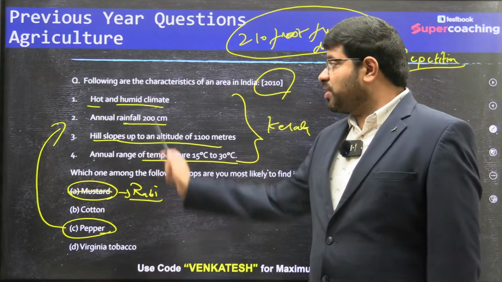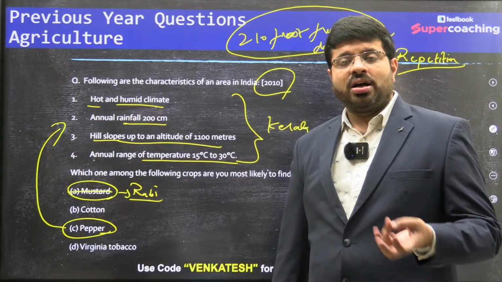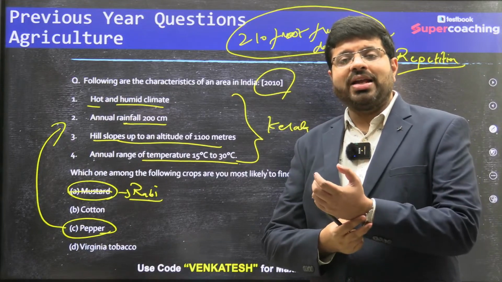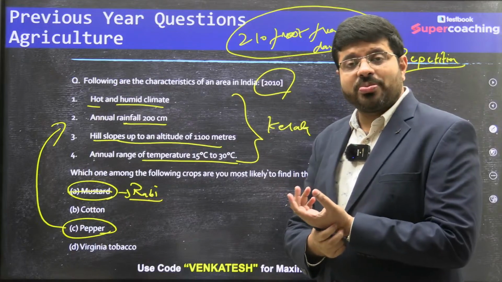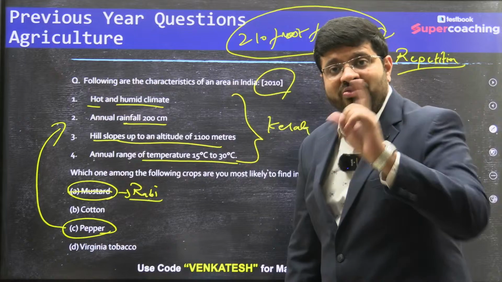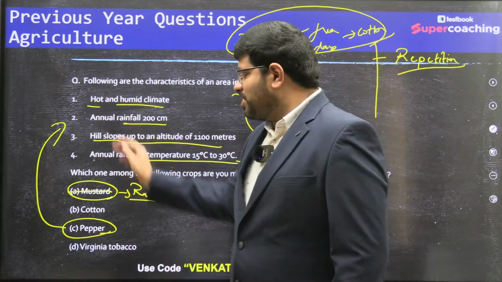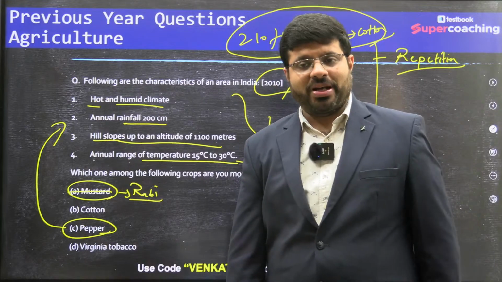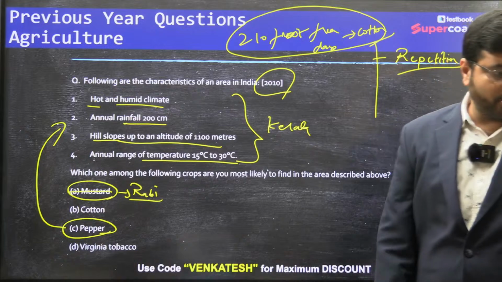Which are the regions which are known for 200 centimeters of rainfall? Karnataka, Kerala, Andaman Nicobar Islands and northeastern states. Among the given northeastern states, which crop is grown? You will come across only one. Even if you know one very dominantly, you should have got this answer right. From the second statement itself, you should have got this as pepper, Kerala. That is another approach of doing it.